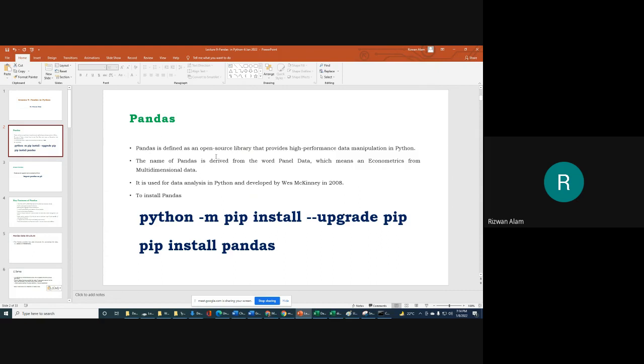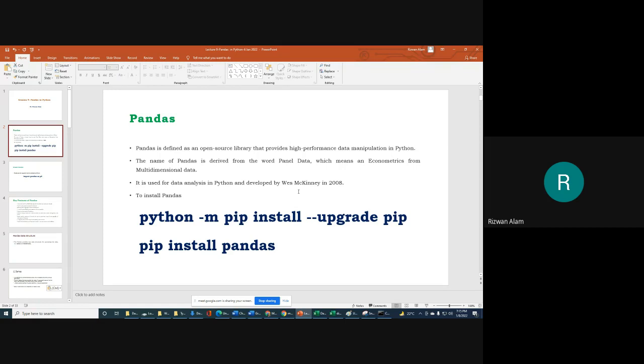Pandas is defined as an open source library that provides high performance data manipulation in Python. In very simple words, our real life data is in general in Excel files or CSV files format. We have to fetch that data into our programming environment.